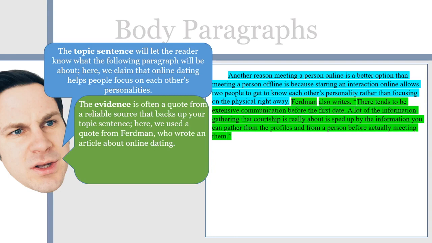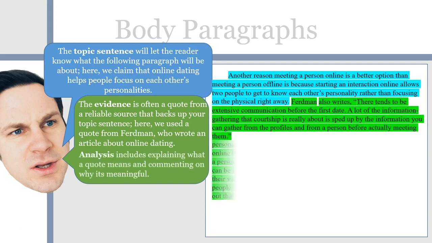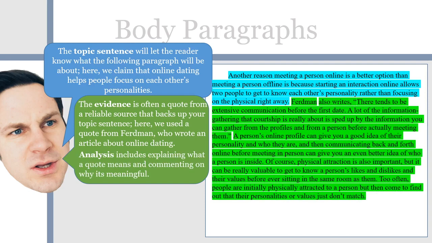Here, we used a quote from Ferdman, who wrote an article about online dating. Ferdman also writes, "There tends to be extensive communication before the first date. A lot of the information gathering that courtship is really about is sped up by the information you can gather from the profiles and from a person before actually meeting them." After evidence is provided, we move on to analysis. Analysis includes explaining what a quote, paraphrase, or example means and commenting on why it's meaningful.